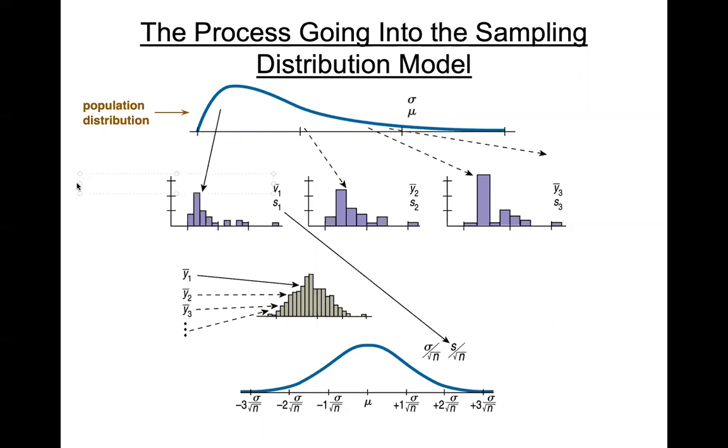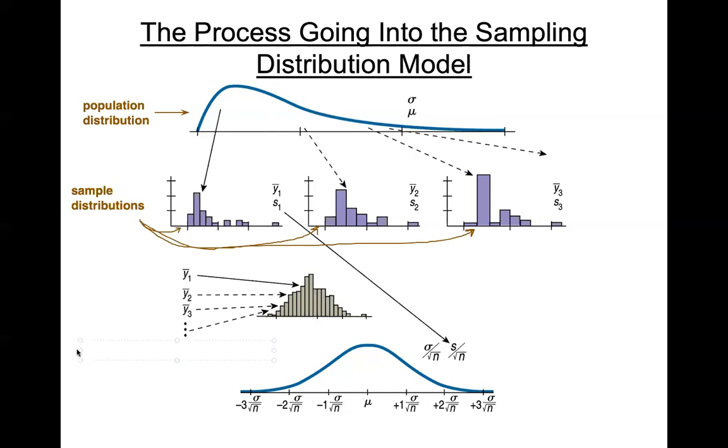Here, this row, these are a bunch of sample distributions. So there's a bunch of them. This is a sample distribution. This is a sample distribution. This is a sample distribution. That's taking a sample and just graphing the sample.